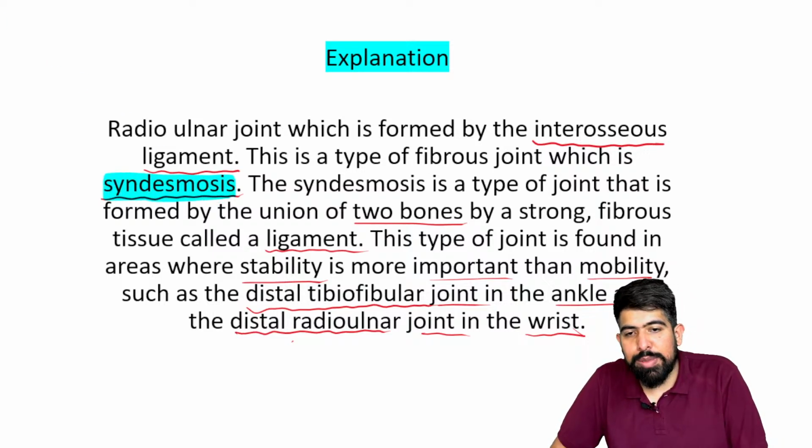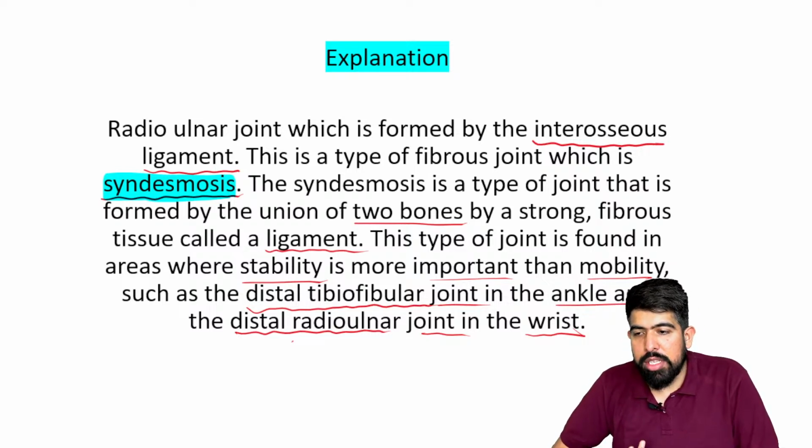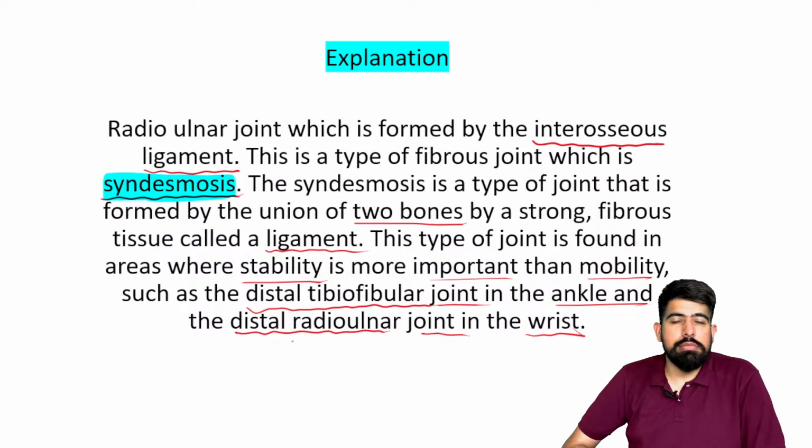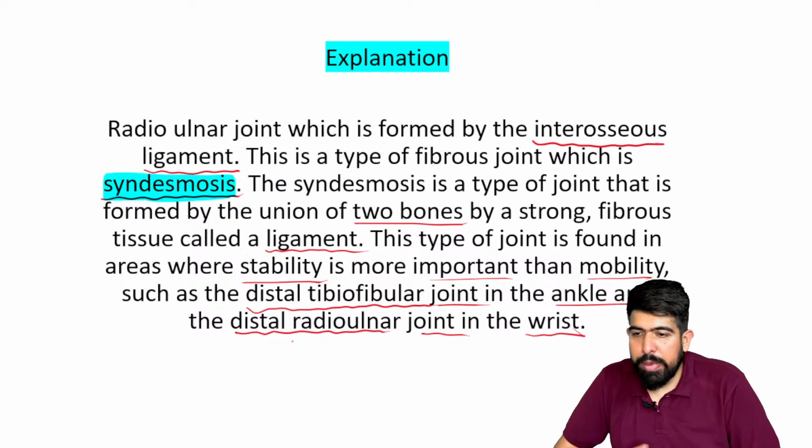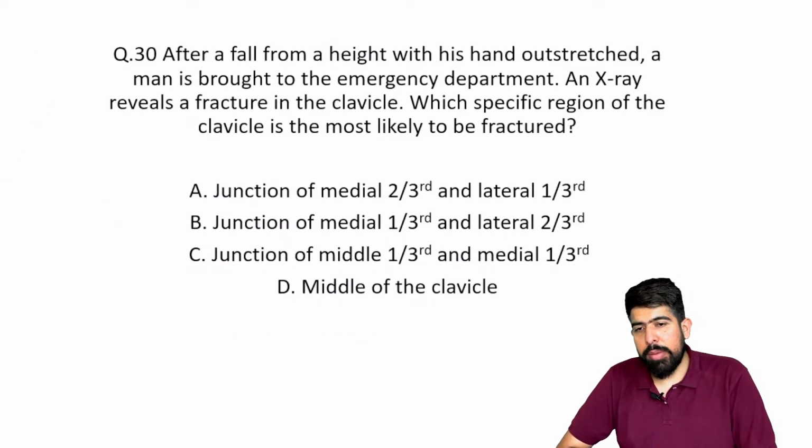2 to 3 times they asked directly, and one time in a previous year question they asked with an image, and once they directly asked the name of the joint between the radius and the ulna, right? Name that particular joint which is between your radius and the ulna. So you have to remember this.